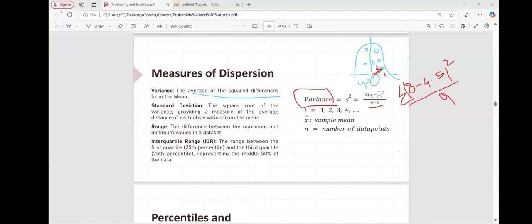Why this summation? Because we are taking the variance for each data point. Whatever answer we get is added to the next number. The next number, let's say this one, is 9. So again it is 9 minus 4.5, where 4.5 is your mean, the whole square, and again that number gets added to this one. That's the reason we are getting the summation over all the data points: the difference between the mean and the point, squared, divided by 9. Now understood? Yeah. Thanks.